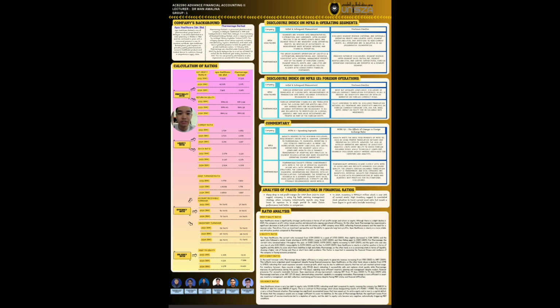Next is the potential fraud ratio. A significant decline can be seen in net profit margin for Apex from 2023 to 2024, which suggests the company is using a big bath earnings management strategy to make future performance look better. Other than that, high inventory can suggest overstated stock valuation to boost the current asset ratio, but it reveals a lower figure in the quick ratio.